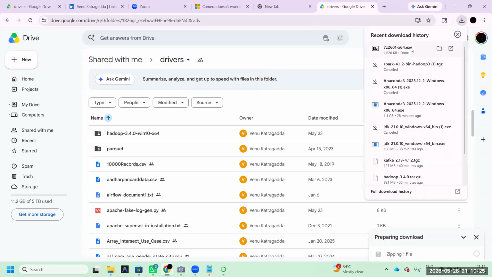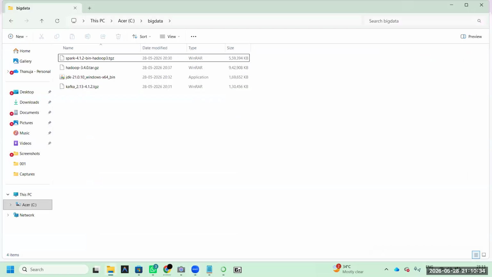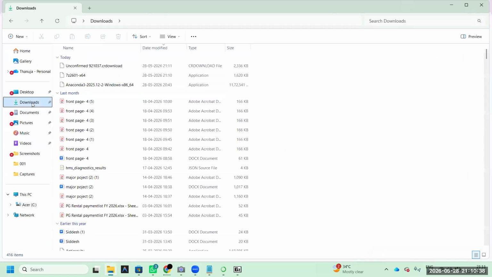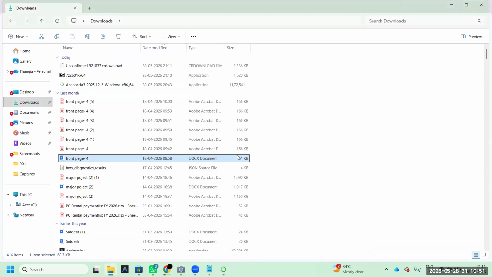7-zip. It will take just 1 minute. If you click, sometimes you will get one pop-up. This is okay. You will get a pop-up and click install. Do it. Click install and finally close. Click that close. Okay, this is completed. Anaconda is installing in the background.